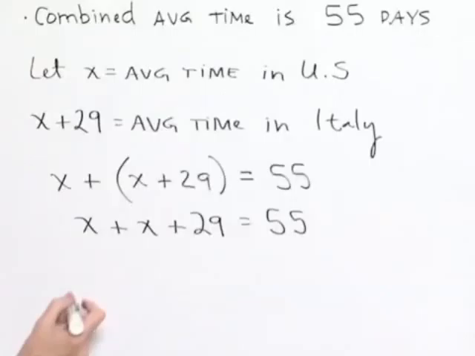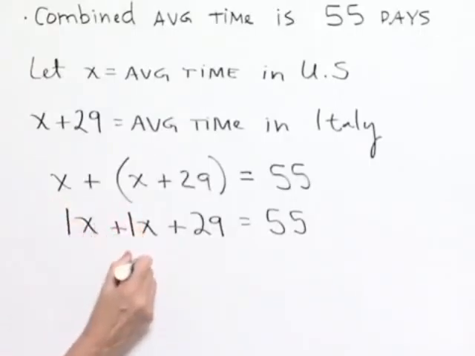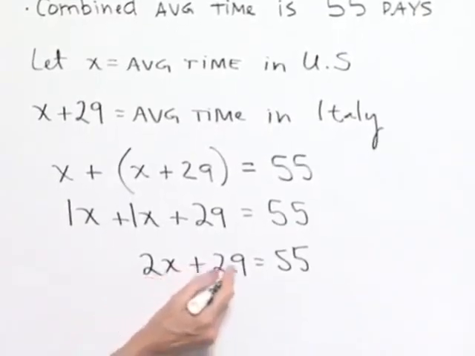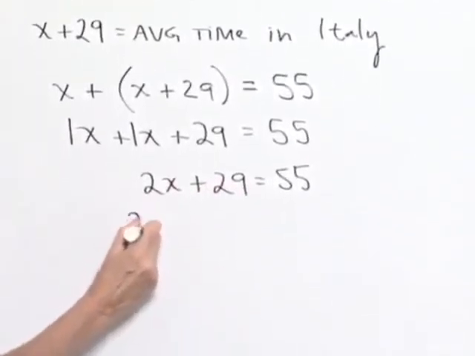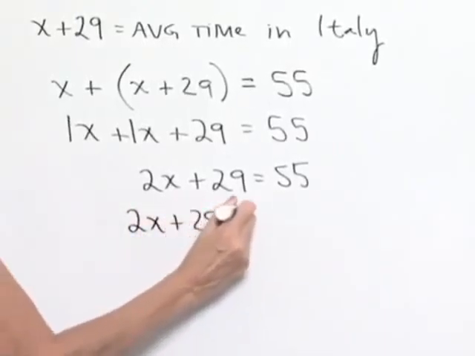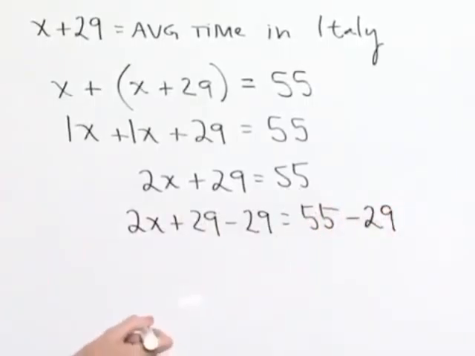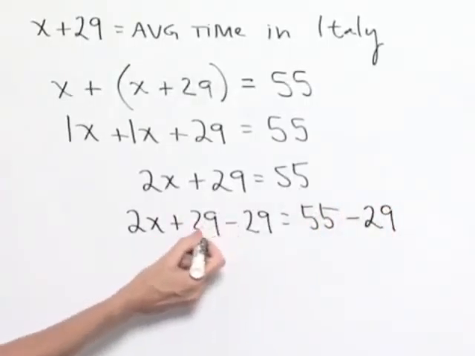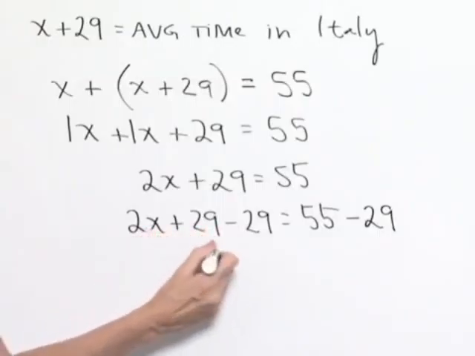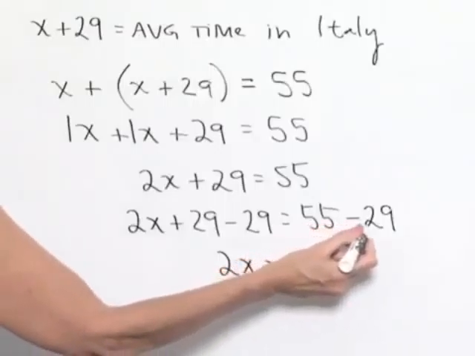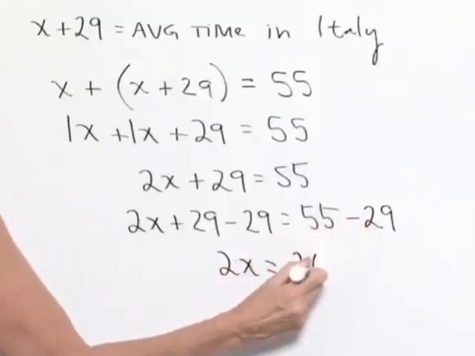Let's now combine like terms. x plus x is the same as 1x plus 1x, which gives us 2x. Next, we're going to isolate our x term by subtracting 29 from both sides of the equation. So we'll have 2x plus 29 minus 29 equals 55 minus 29. On the left-hand side of the equation, the 29s subtract to give us a value of 0 plus 2x, which is 2x. On the right-hand side, we'll have 55 minus 29 to give us a result of 26.